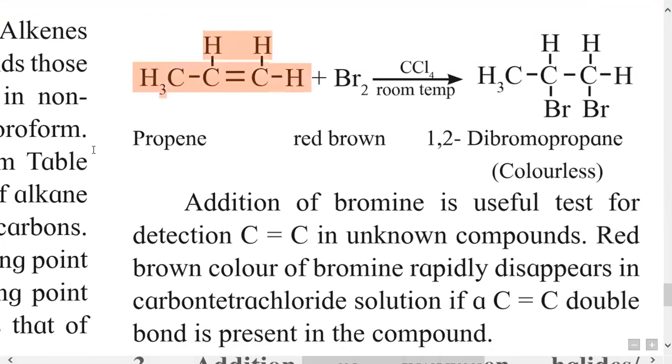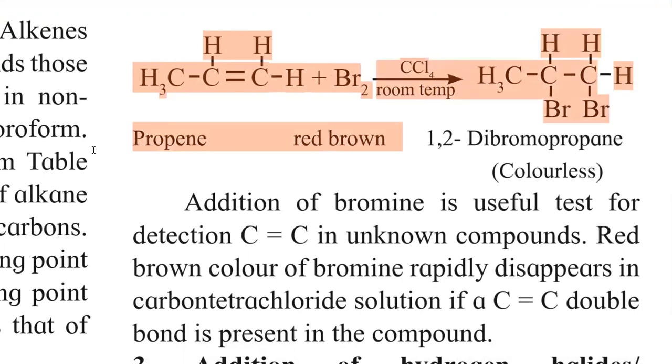Second example is given, it is CH3 single bond CH double bond CH2 is propene. When treated with bromine, it is red brown colored in the presence of carbon tetrachloride at room temperature. Again addition of this two bromine atom take place across carbon carbon double bond and we get 1,2-dibromopropane. It is very easy to identify this reaction is completed or not.